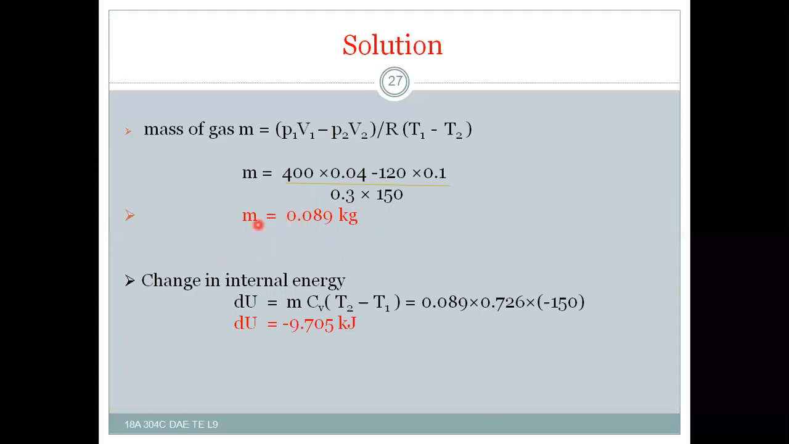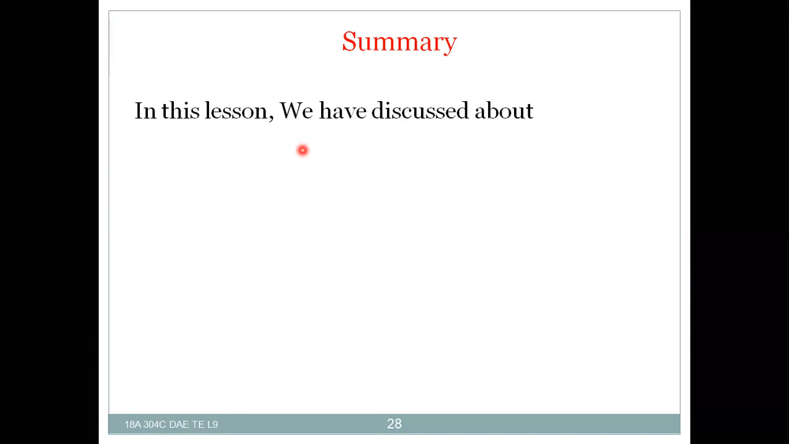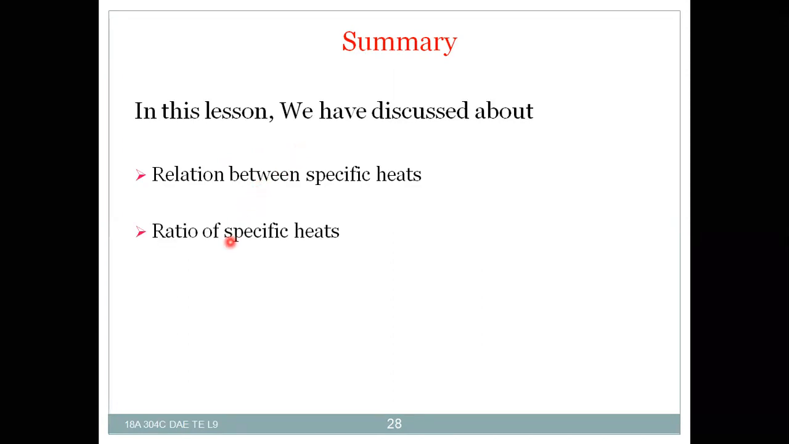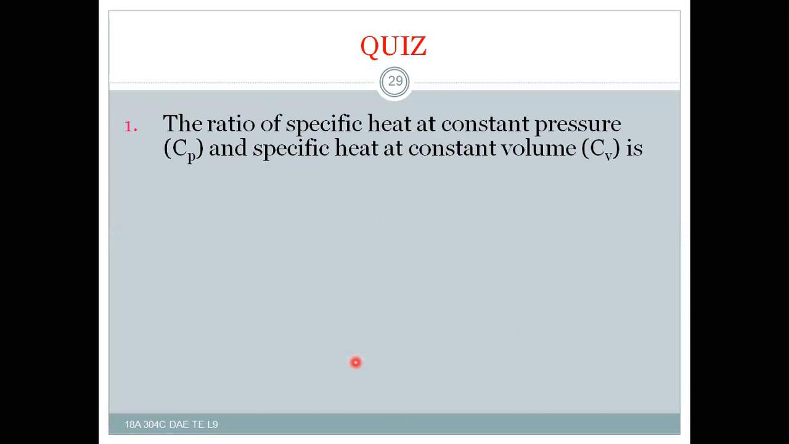So with this we completed our theory part. Now let us see the summary of this lesson. In this lesson we have discussed the relationship between specific heats, and the ratio of specific heats also we completed, and the problems on the characteristic gas equation also we completed, and problems on the ratio of specific heats also we completed. So let us have some small quiz questions in this lesson.